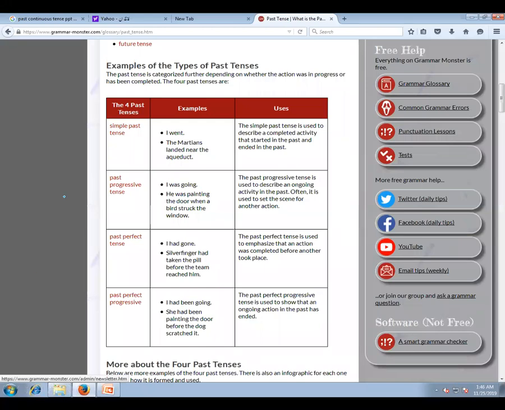Now, this is a kind of list that I've shown here, taken from the internet. The examples are mentioned here. The examples of simple past tense: I went; past progressive or past continuous, I was going; past perfect, I had gone; and past perfect continuous, I had been going. Okay, so uses are also mentioned in front of it.